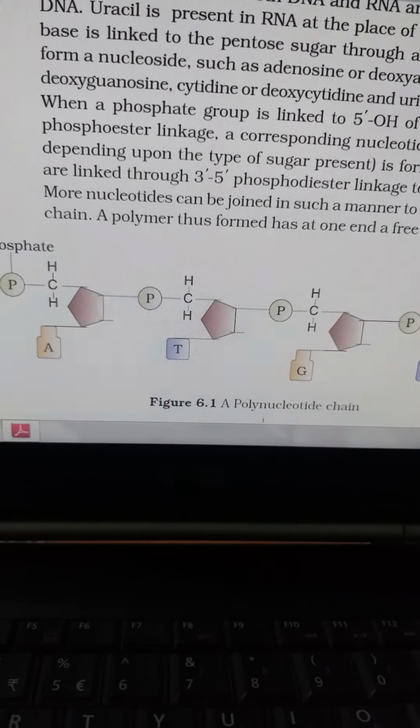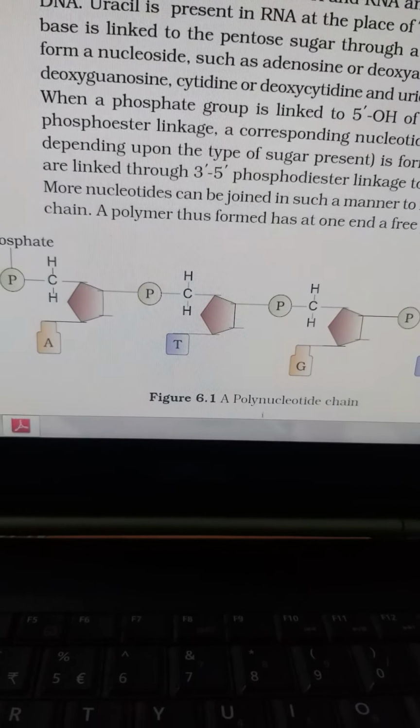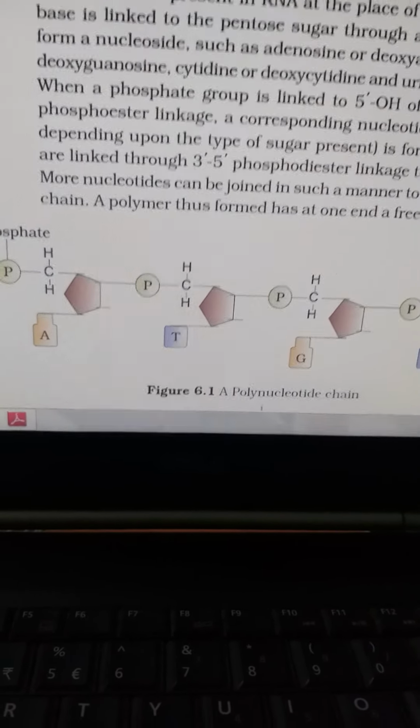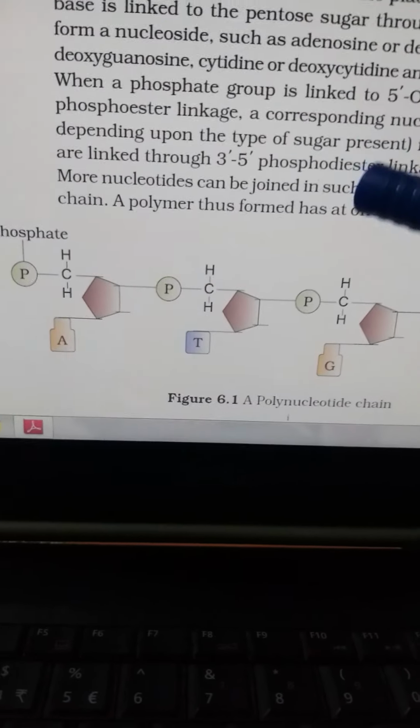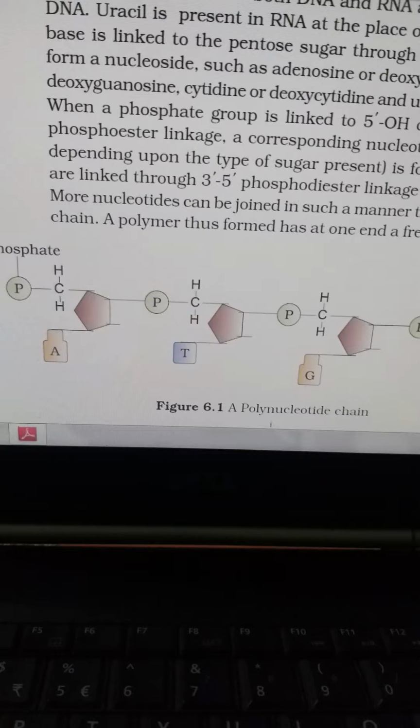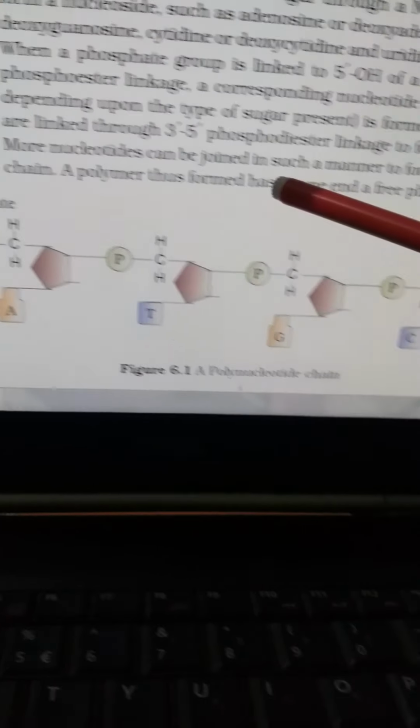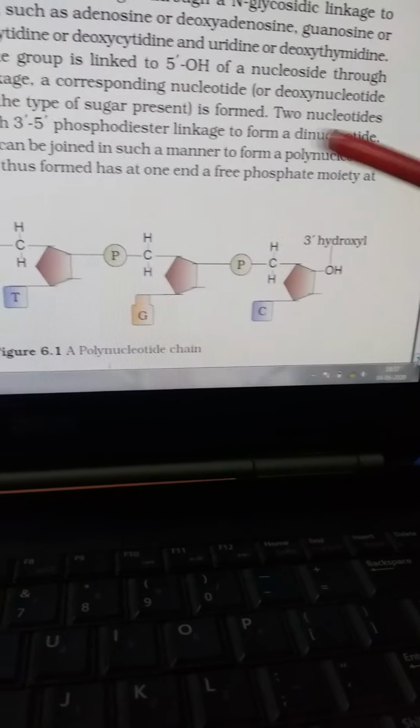So two nucleotides are linked together at the third and the fifth position by a phosphodiester linkage to form a dinucleotide, and nucleotides can be joined in such a manner to form a polynucleotide chain.